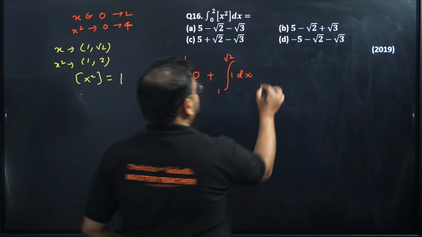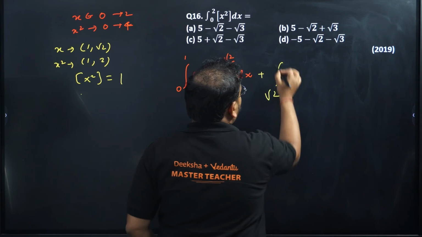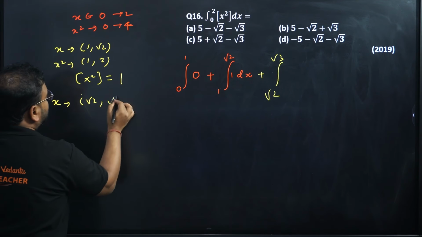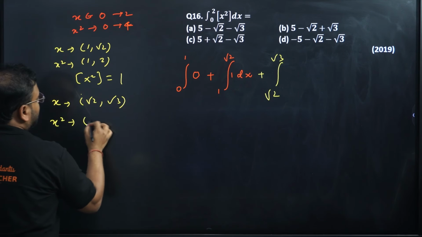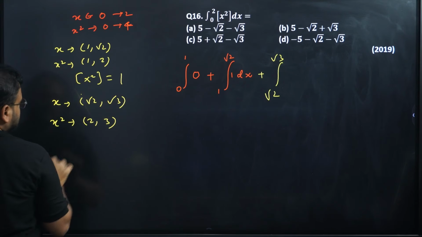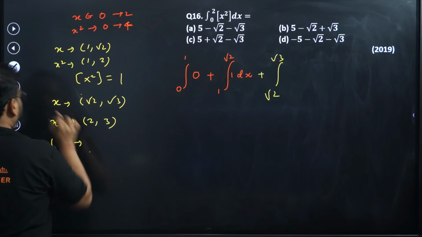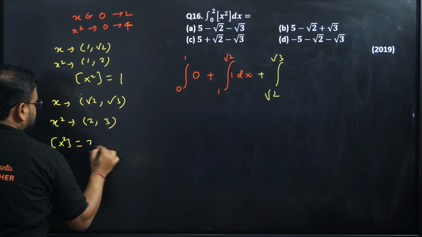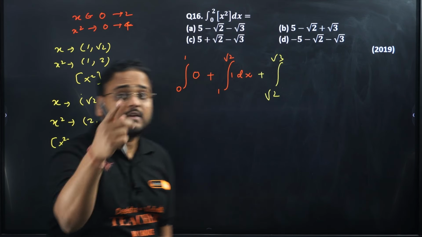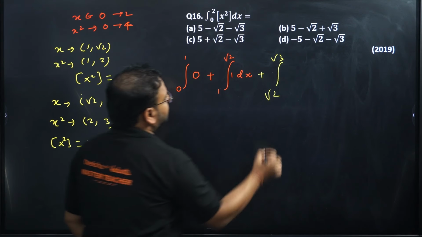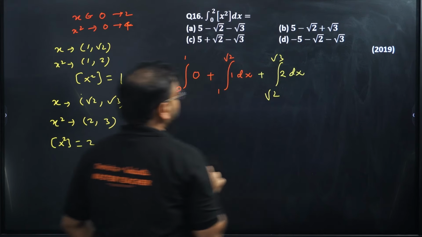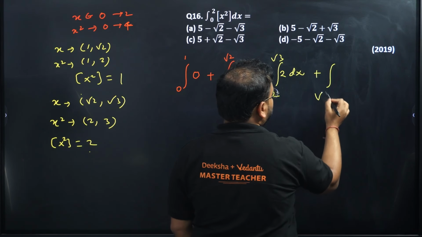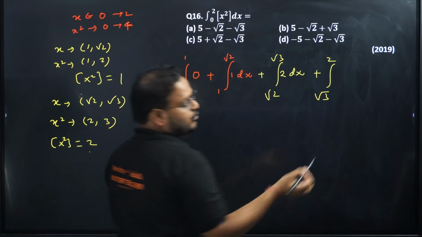Clear? Next I'll have root 2 to root 3. When x goes from root 2 to root 3, x square goes from 2 to 3, so the GIF of x square will be 2. So right here, 2 dx. Last step: plus, this time we have root 3 to root 4, which is 2 only.